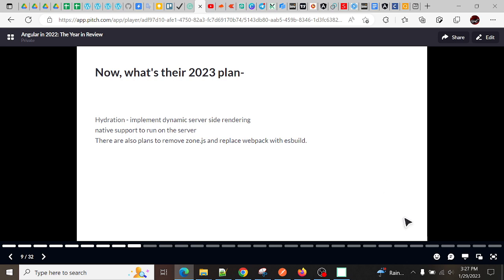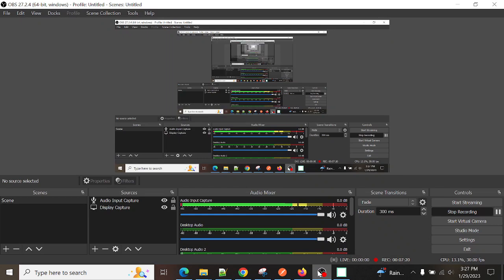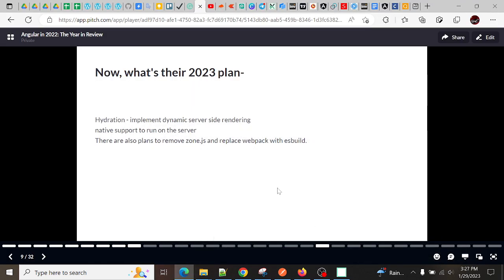Next is the 2030 plan, meaning what improvements they are currently working on. Here they are working on hydration. As we know, to improve performance and optimize according to Google, we use server side rendering to make our site more searchable. So we can implement dynamic server side rendering.